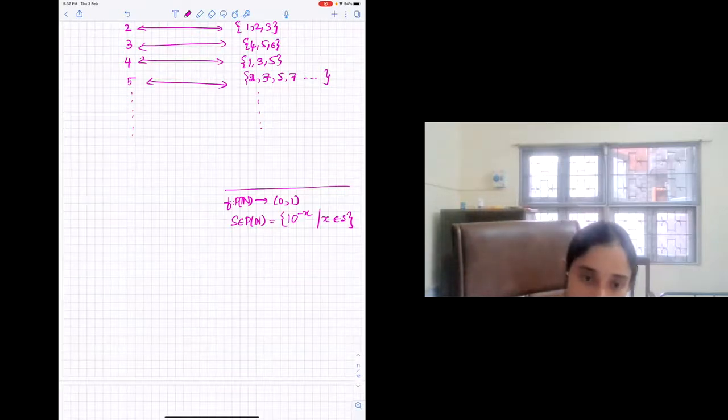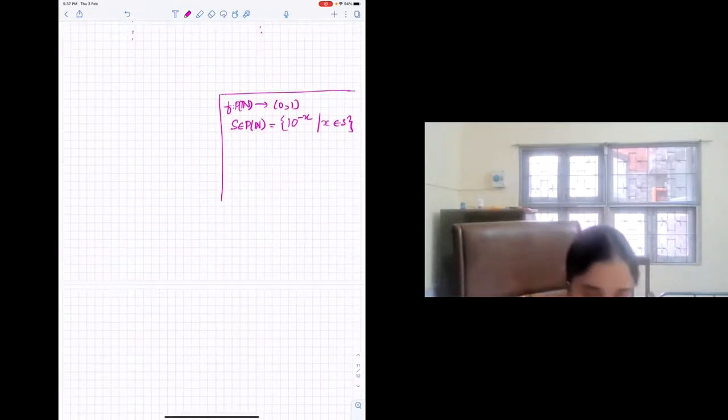Okay, yeah. So I'm seeing this for the first time, so we will all try to either prove it or refute it. You can go ahead with that. Yeah, I'm fine with this discussion. So this is what you want to do, right? For every set in the power set, you want to assign a real number in 0, 1, which is defined this way. Yes, ma'am.